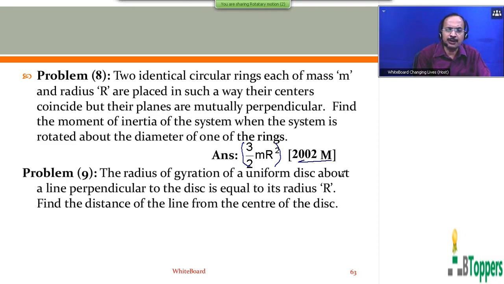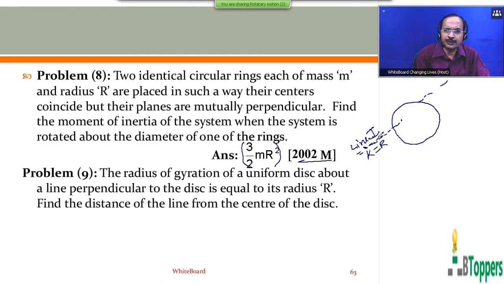The radius of gyration of a uniform disk about a line perpendicular to the disk is equal to its radius r. Find the distance of the line from the center of the disk. That means we consider one axis passing through some point P. Let I be the moment of inertia of the uniform disk about the line mentioned in the problem, about which the radius of gyration is given as equal to r.